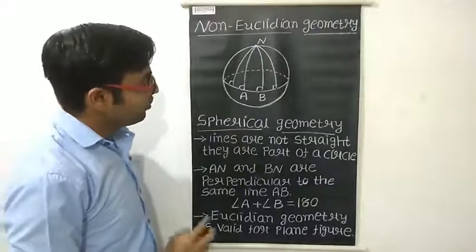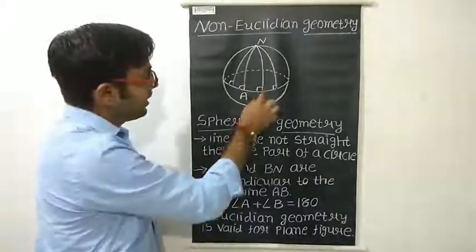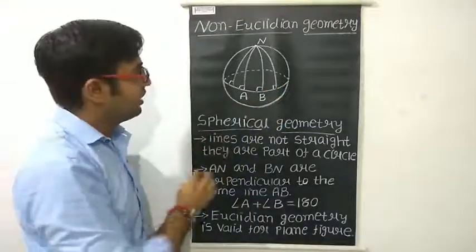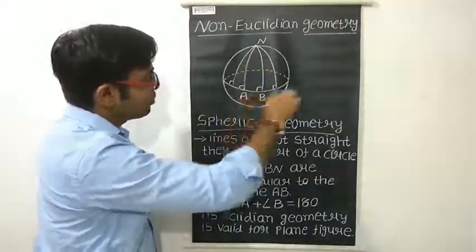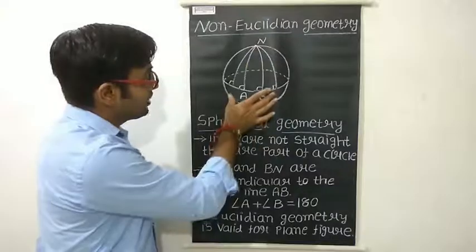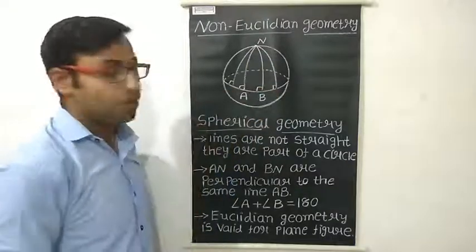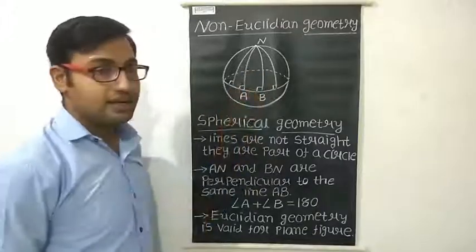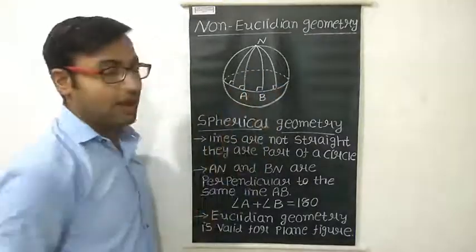Now what will happen, see here. This line NB is perpendicular to this line. And this NA is also perpendicular to this given line. Okay, both these lines are making a 90-degree angle with this line.